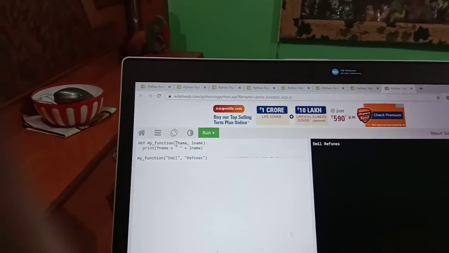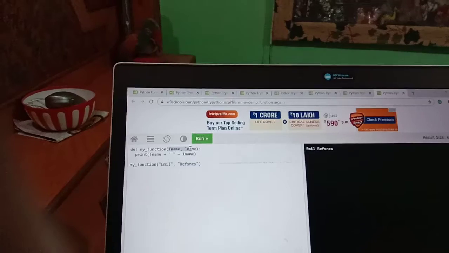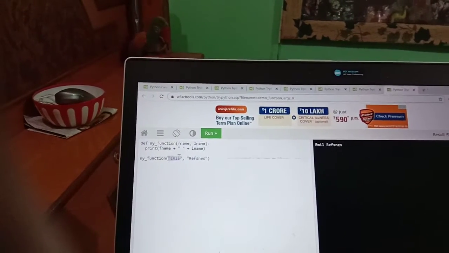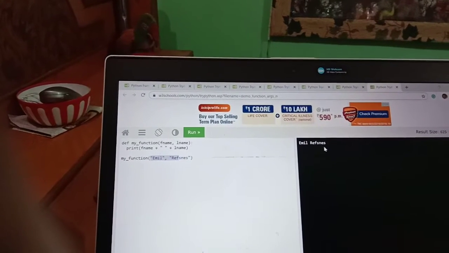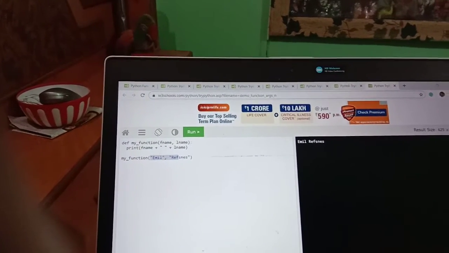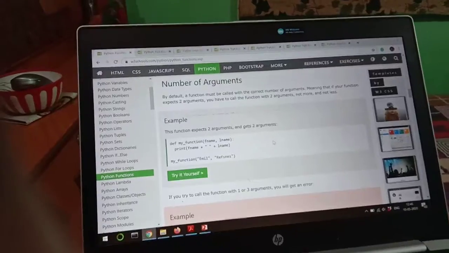So when we run this program, we will get output like this. Here we have given 2 parameters. These 2 parameters have been called through the 2 arguments, and we have got this output, Emil Refsnes. Okay. Now we are moving further.